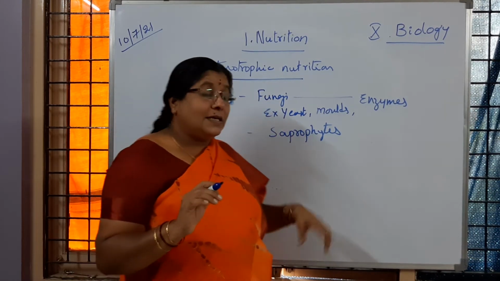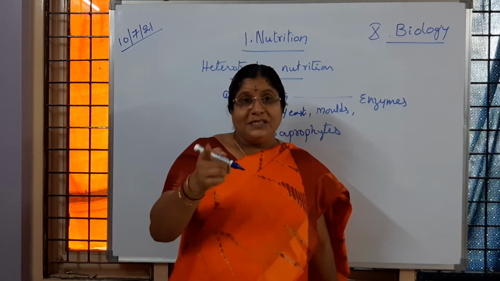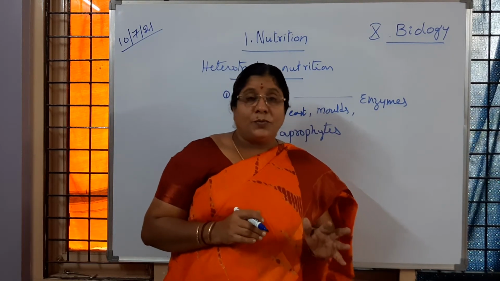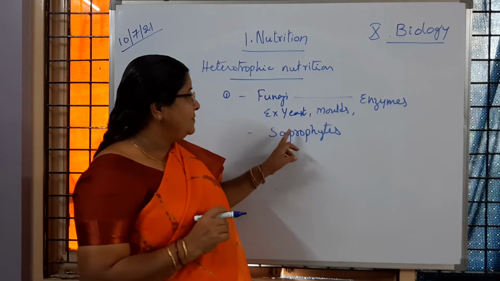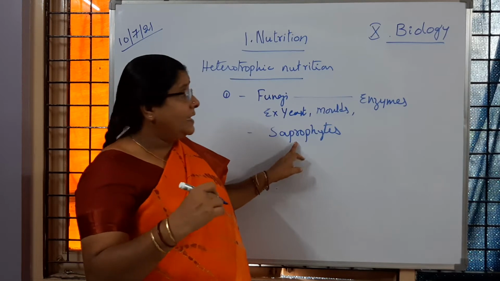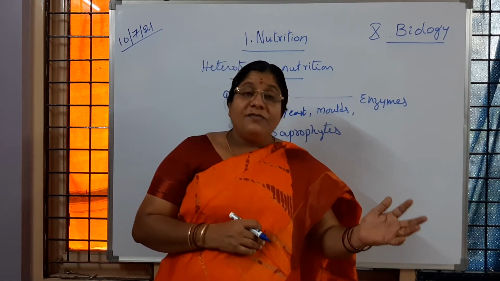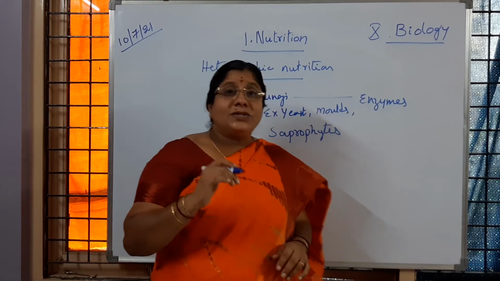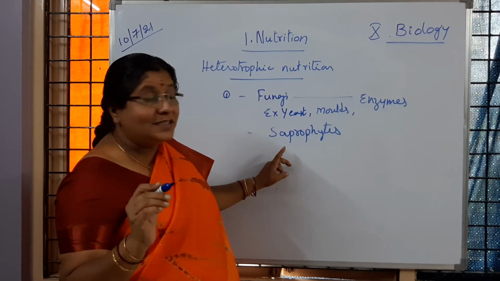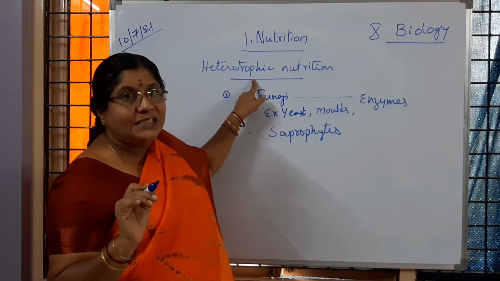So of all these, only the mushroom can be seen with the naked eye, whereas the other fungi have to be seen with a microscope. So how do they collect food? By releasing enzymes from their body onto the food, and the food will be converted to a simple form, and from that they get nourishment. Such type of nutrition is called saprophytic nutrition, and the organisms are called saprophytes, which come under heterotrophic nutrition. Is it clear to children?